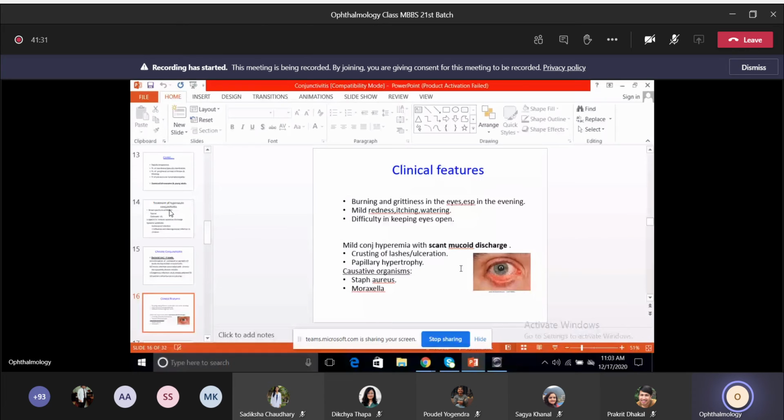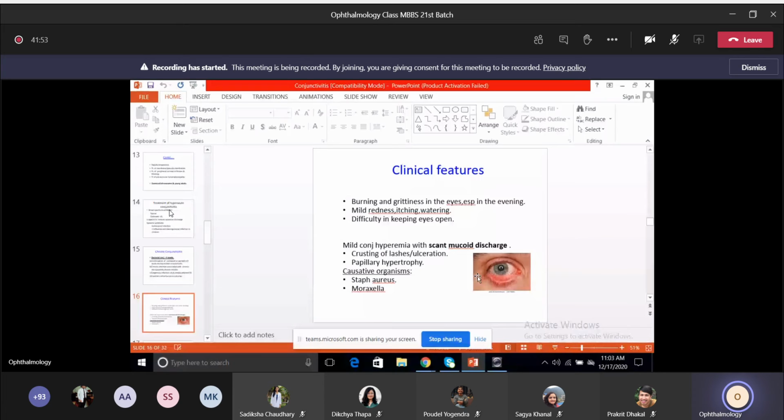When you examine the patient, you can see mild conjunctival hyperemia, unlike the acute or hyperacute type, along with scant mucoid discharge. The discharge also won't be much.